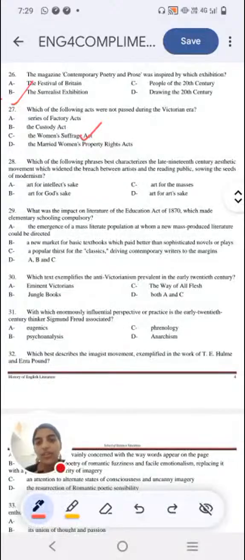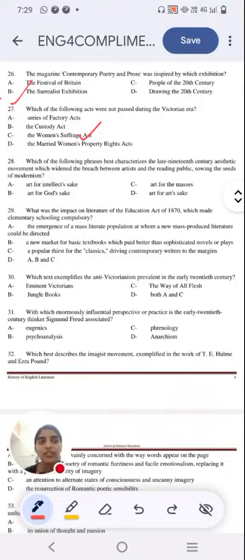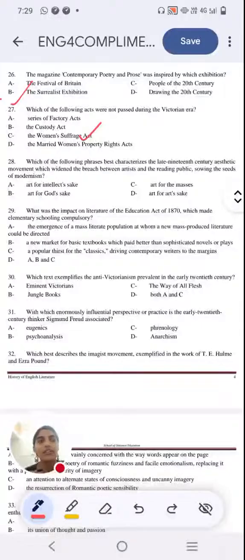Okay, key terms that you have to note. Late 19th century, aesthetic movement, and it's a movement between artist and reading public. The moment you hear art, especially if it is happening in the Victorian age, it served as a precursor to modernism. So you have the motto art for art's sake. We dealt with a question like that in the previous question. It is art for art's sake, Pre-Raphaelite Brotherhood.